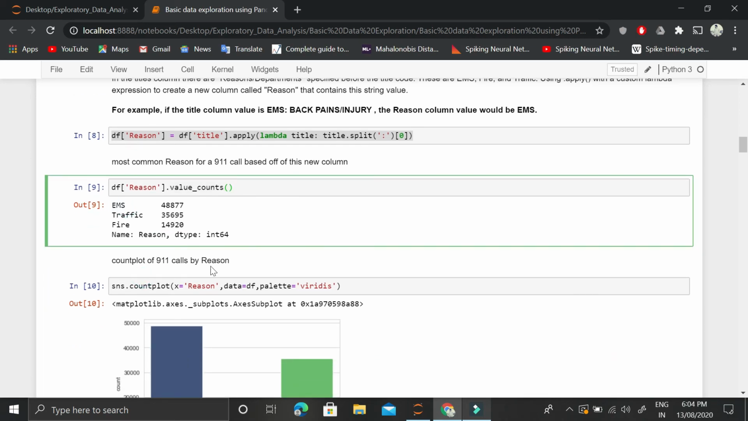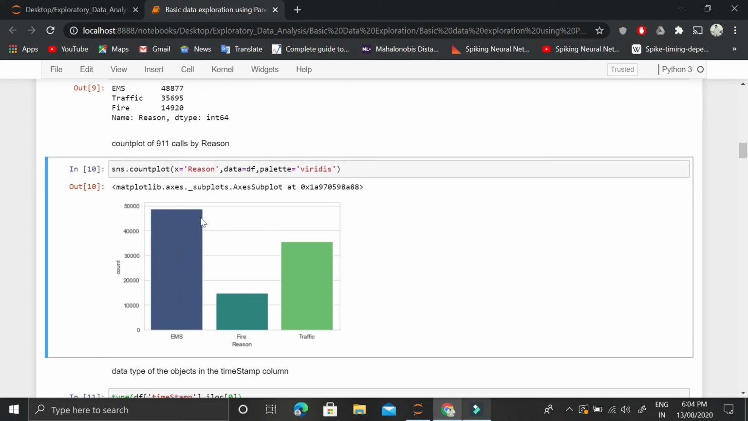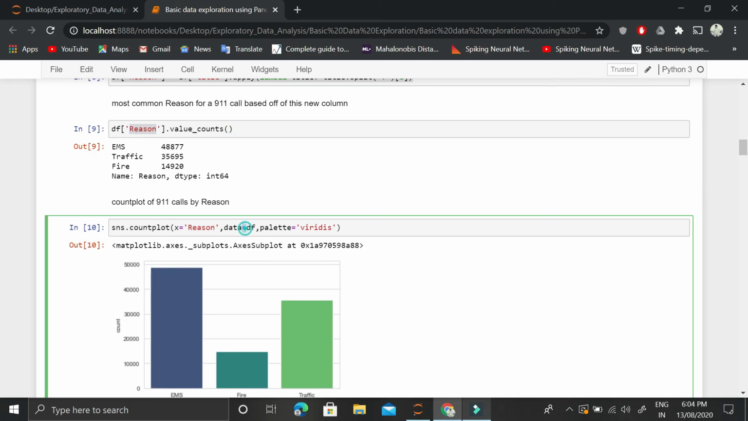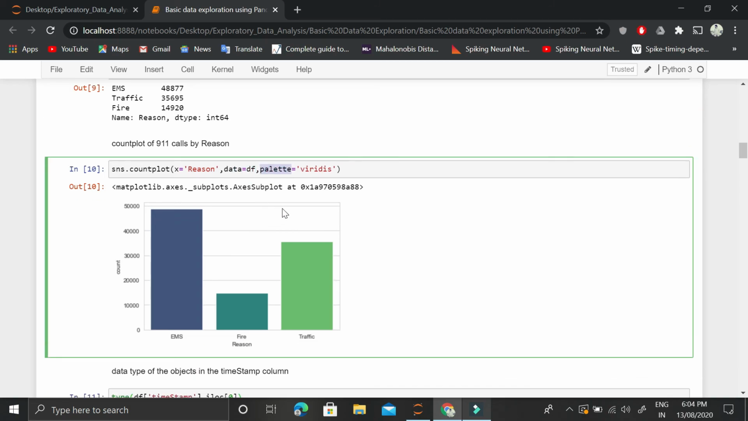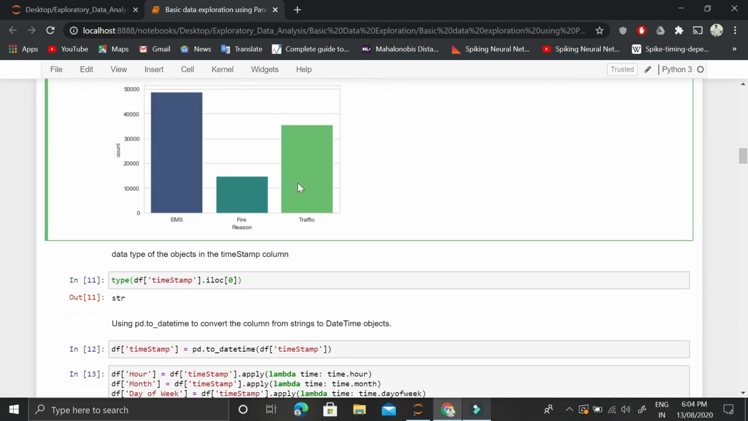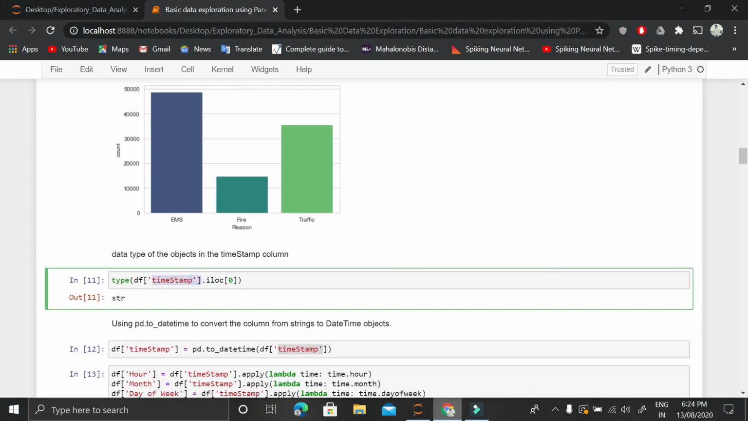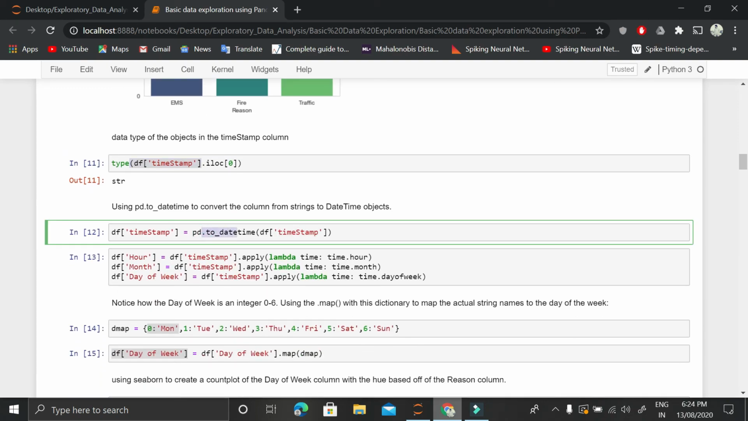Now, how can we also plot that? This is a count plot, for which we can use the Seaborn library. This count plot takes x, which is the reason column of this data frame, and palette is basically a color map, so we are using various color maps. Okay, the next step is to convert the timestamp type, which for now is a string. So we will use the to_datetime function of the pandas class.